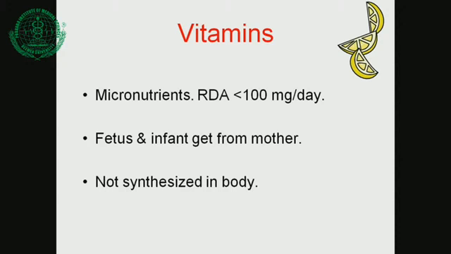Most of the vitamins are not synthesized in the body. Just remember, most of the vitamins are to be supplied from outside, except vitamin D and K. Vitamin D is synthesized in the body with the help of sunlight, and vitamin K by the microorganisms in the gut. It's very important, you must know. MCQ may be asked on this: what are the vitamins which are synthesized in the body? Then we give options 1, 2, 3, 4. So you must know it is vitamin D and vitamin K that are synthesized in the body.